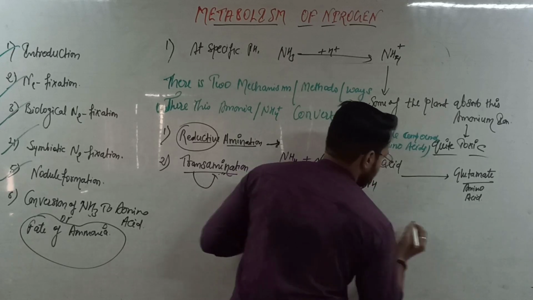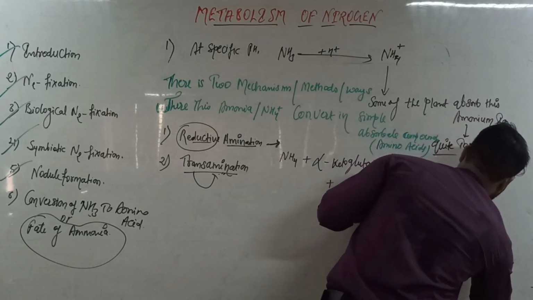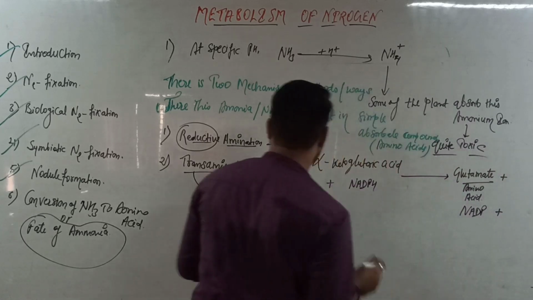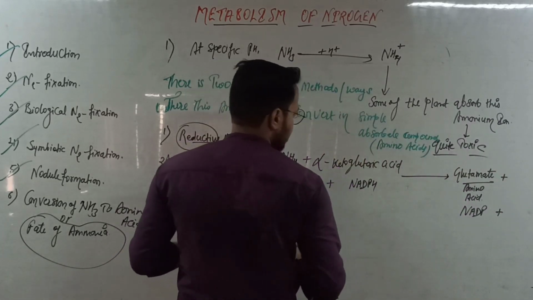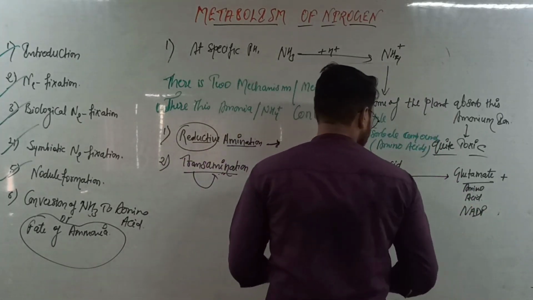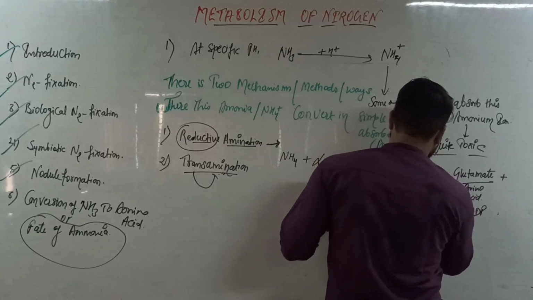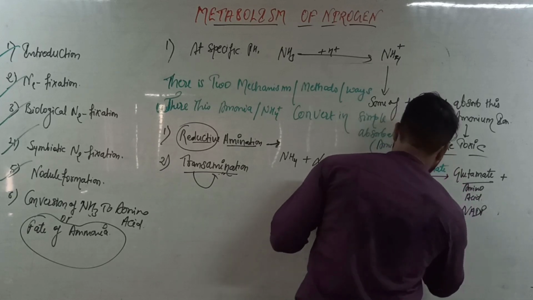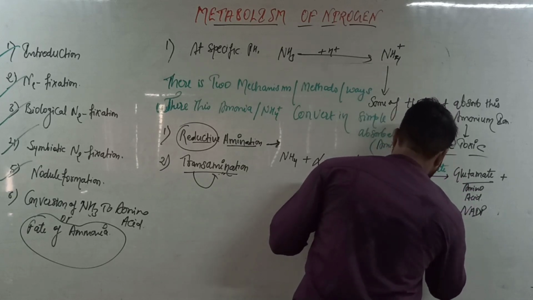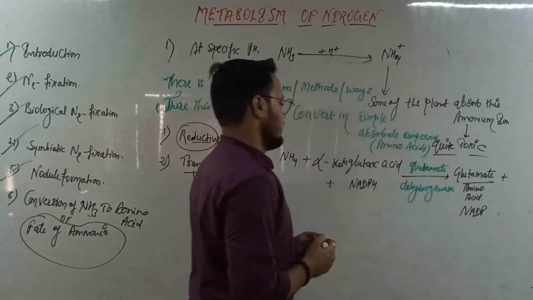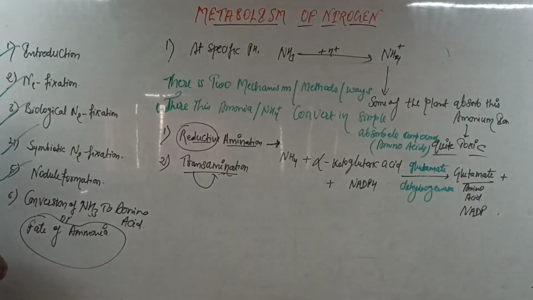NADPH is used and converted into NADP plus, and the ammonium ion is also converted. Here one enzyme is used, that is glutamate dehydrogenase.